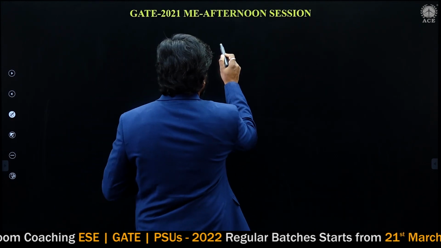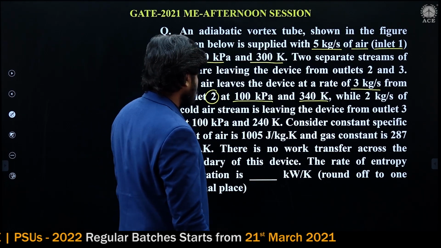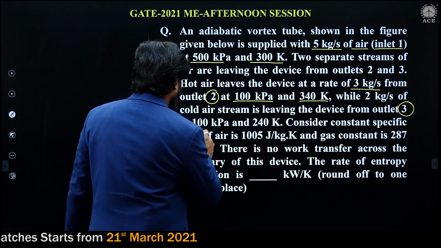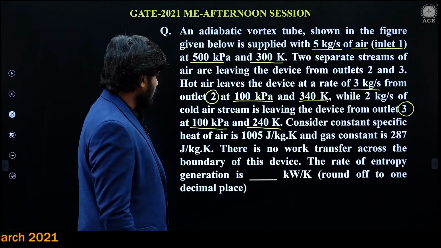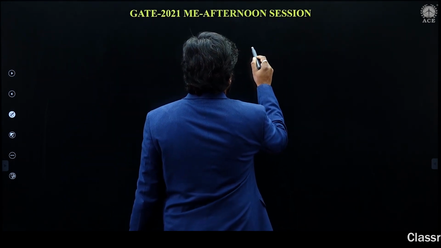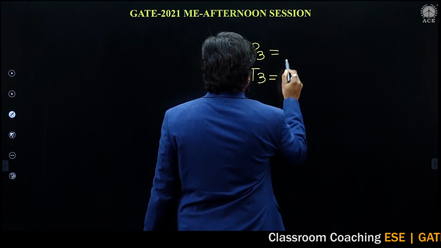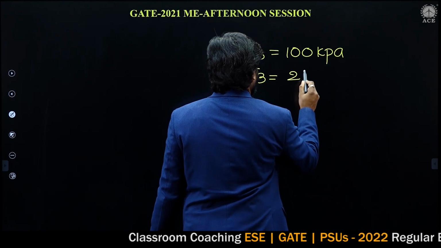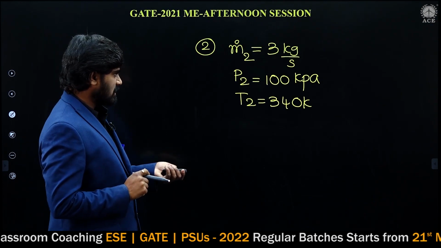Section 3. At outlet 3, pressure and temperature are given: pressure 100 kilopascal, temperature 240 Kelvin. This is the given data.